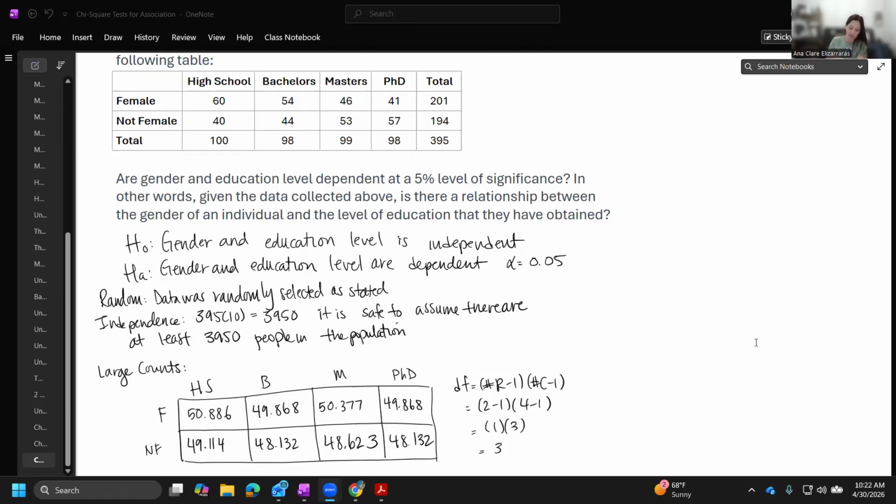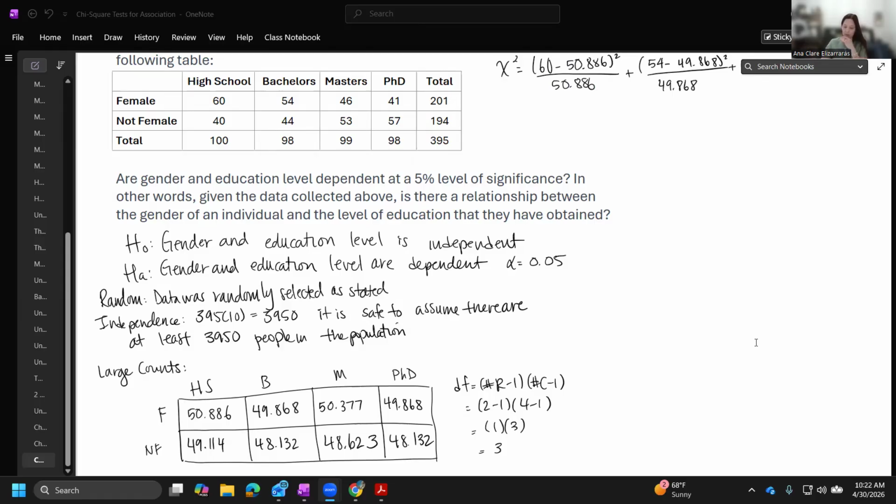So the chi-squared statistic is going to be, let's do high school female. We observed 60 minus 50.886 squared divided by 50.886. Adding that to bachelor's female, we observe 54 minus 49.868 squared over 49.868.